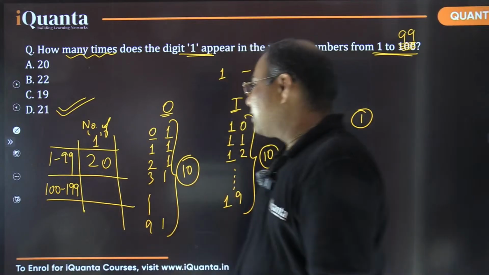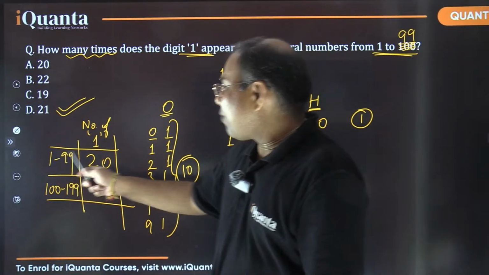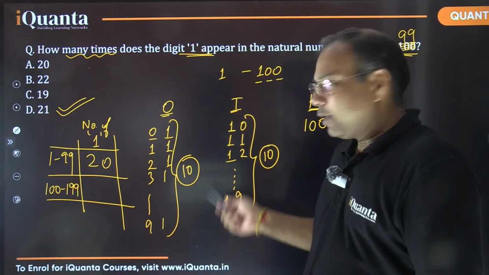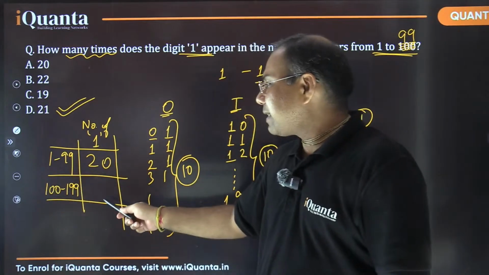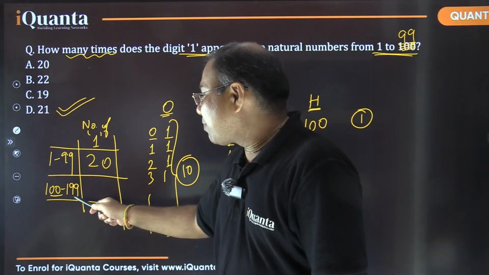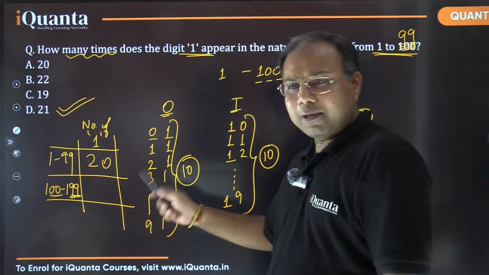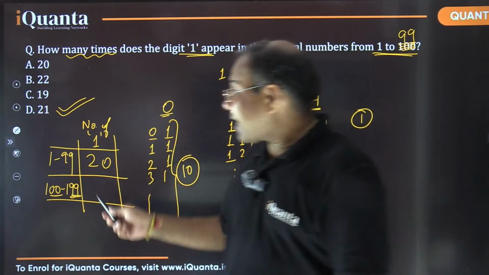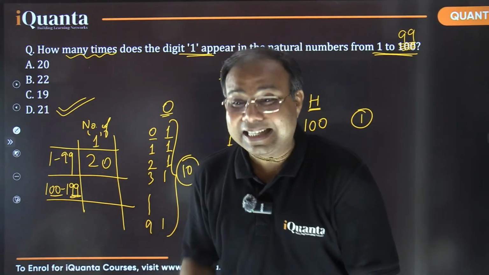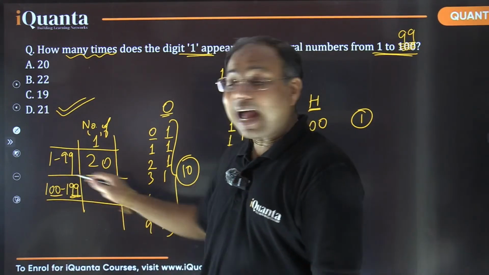Listen, everyone. When I counted from 1 to 99, or basically 0 to 99, it was 20. So from 100 to 199, if I look at the ones place and tens place, it will still be 20. But there are extra ones at the hundreds place. Yes or no? Yes, at the hundreds place we have extra ones.